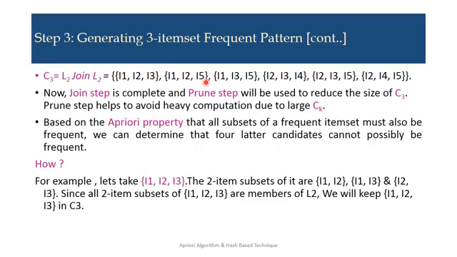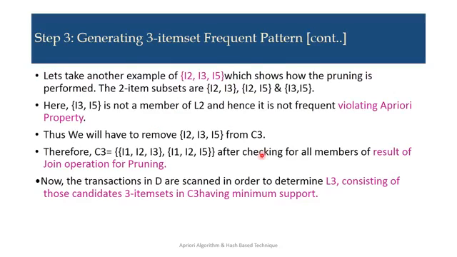But suppose we take another example like I2, I3, I5, which shows how the pruning is performed. The one item subsets are frequent, but the two item subsets are I2, I3, I2, I5 and I3, I5. We find in L2 that I2, I3 and I2, I5 are present. Here I3, I5 is not there in my L2 list, as I3, I5 is not a two item frequent item set.